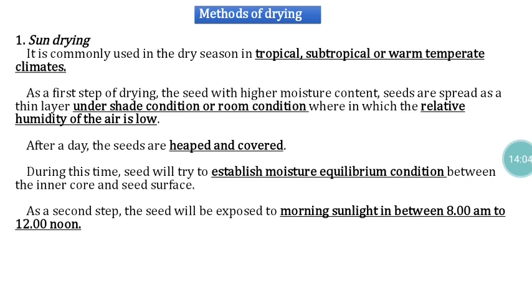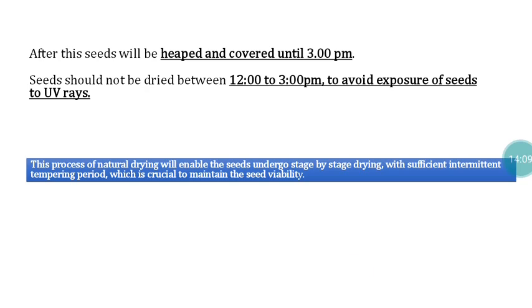At that time we have to keep the seed material until 3 p.m. During that period, the inner core moisture will migrate towards the outer surface, and there will be a moisture balance. Then you can expose the seeds to sunlight again after 3 p.m. At any cost, the seed should not be dried between 12 and 3 p.m., because at that time UV ray activity is high. That causes serious problems to seed viability. So this is the process we normally adopt for drying seeds with the help of the sun.